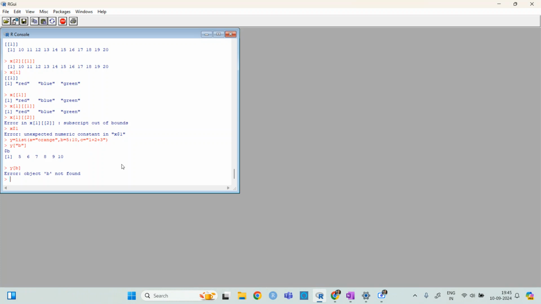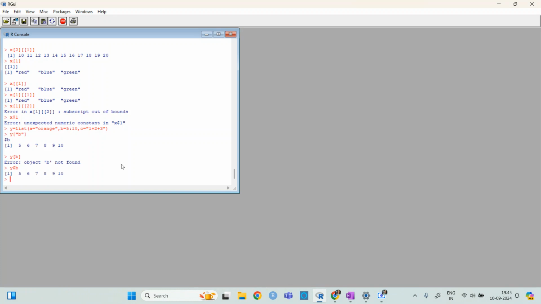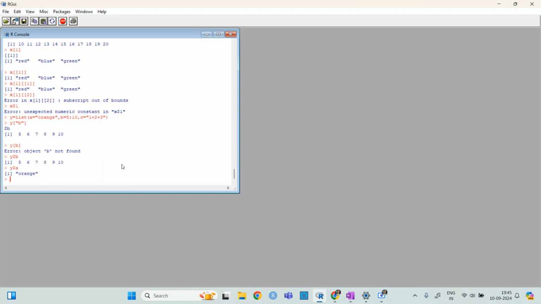Ma'am, we got the dollar symbol there. Have you observed it? Yeah. So you can access in this way. Maybe you can access Y double B. Yeah, so you can access this way. So basically, when we have assigned inside the list, then we can use this sign.